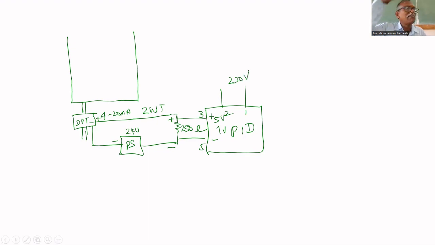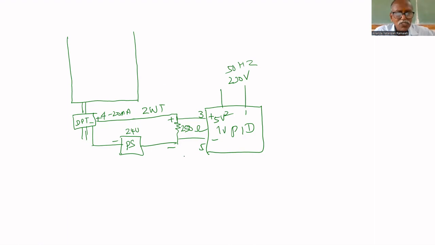That's why you don't think it is an electronic instrument. The back panel you should not touch. That's why I'm telling this. You are giving how much? 230 volt power supply. Inside it is converted into 24 volt or 12 volt or 5 volt. That's why, at the back panel, how much power supply are we giving? 230 volt. It is open, not like an electronics lab. In an electronics lab, you will put your hand anywhere. Understood? It will be open here. You should be very careful. So 230 volt, single phase 50 hertz power supply is given to that PID controller.